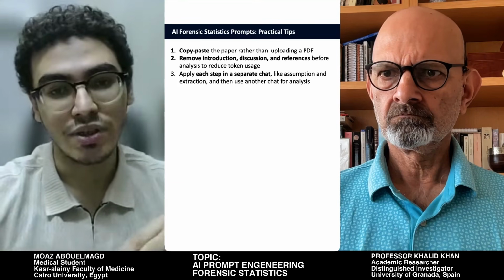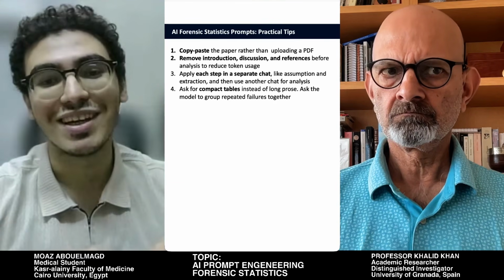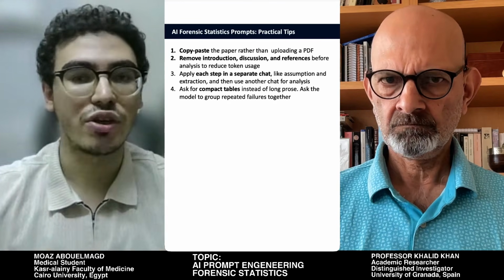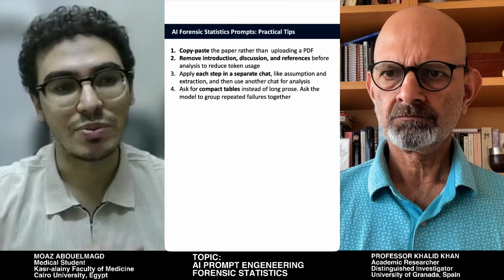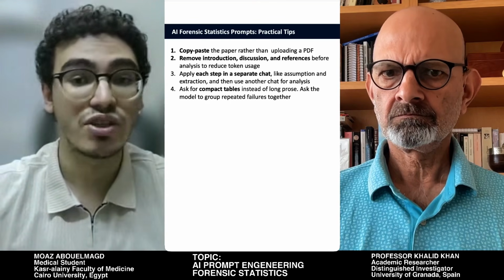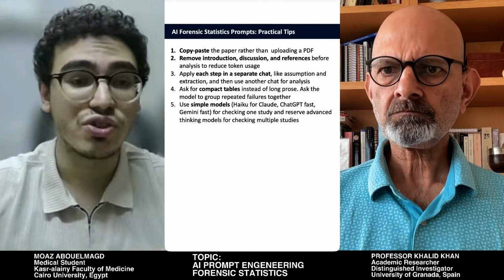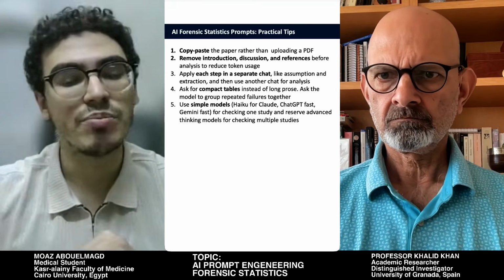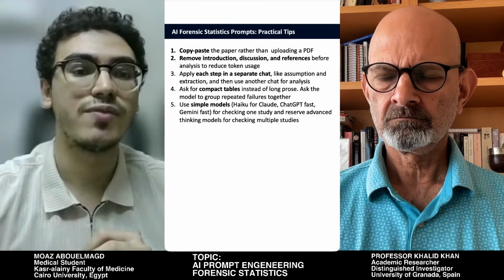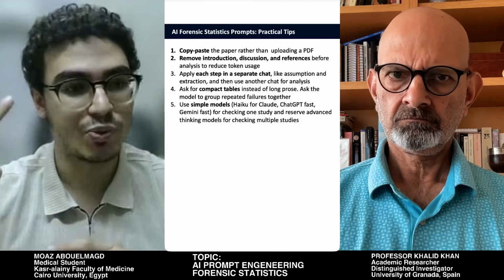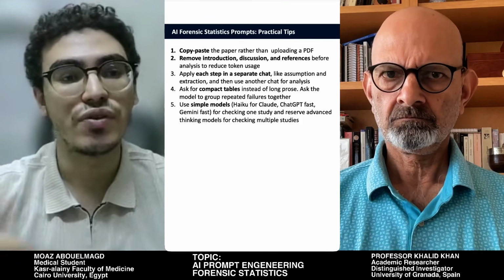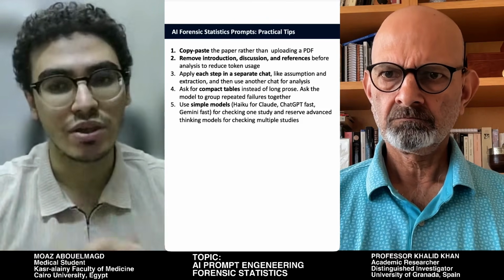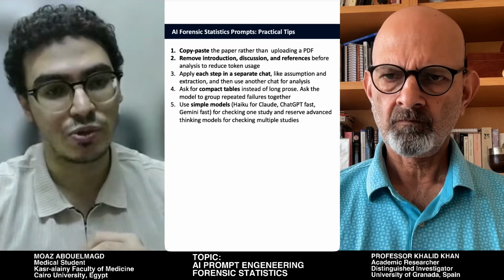And the fourth step would be, I'm waiting for Dr. Khalid. Ask for compact tables. Don't ask for a full document of the outcome of your paper. Ask for something small, like JSON files or even an Excel sheet, although Excel sheets are going to be a little bit harder. And the first step would be to use simple models and free models for a simple test of one paper, and reserve your advanced or paid models for larger projects or multiple tables or multiple papers.